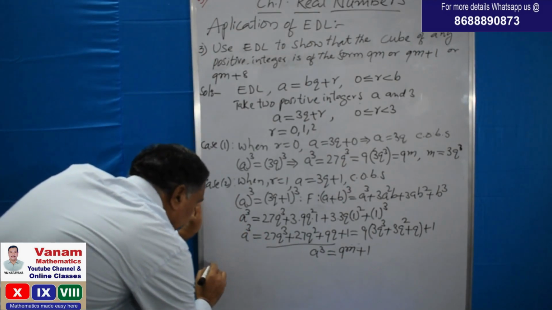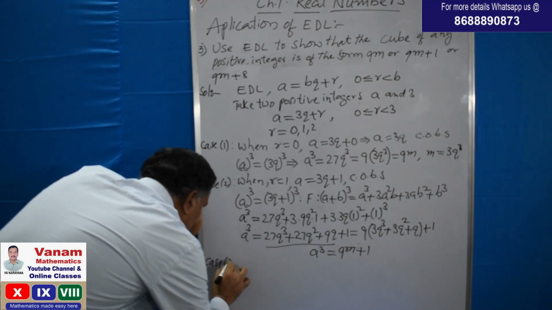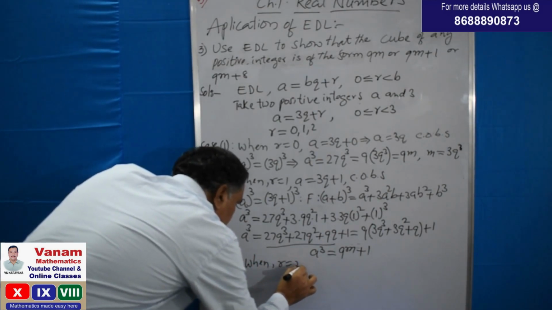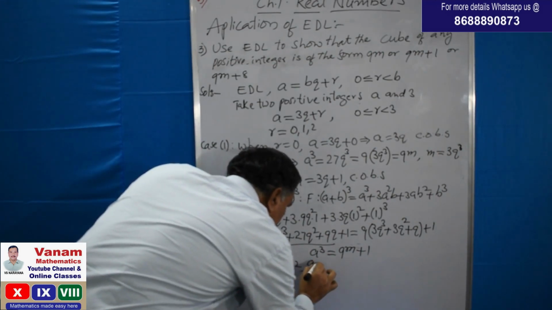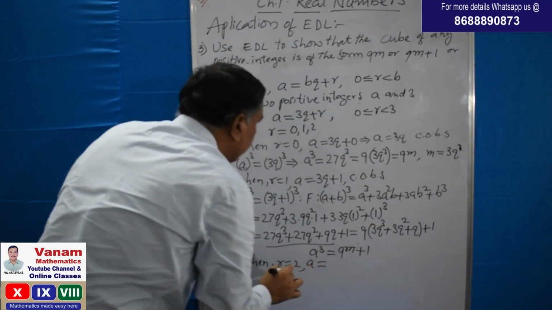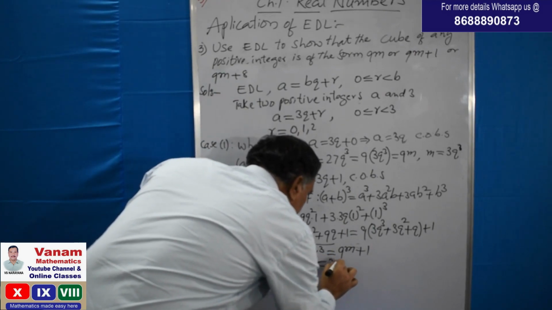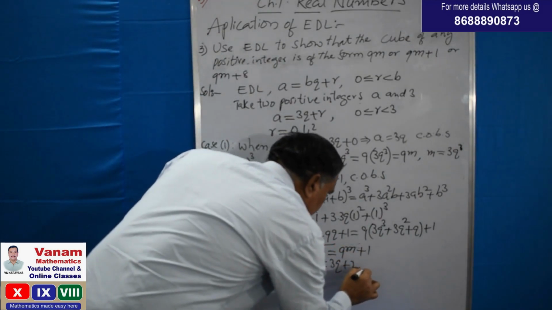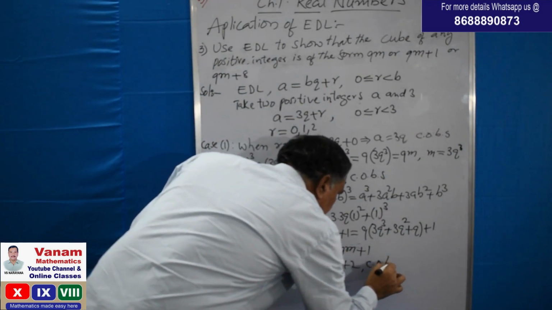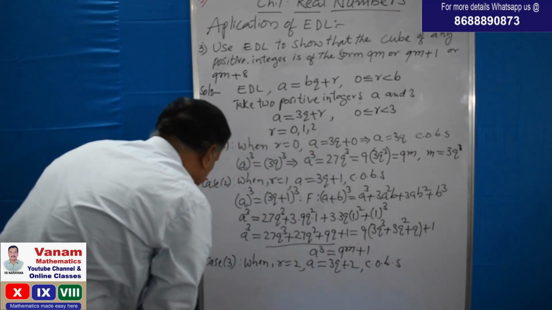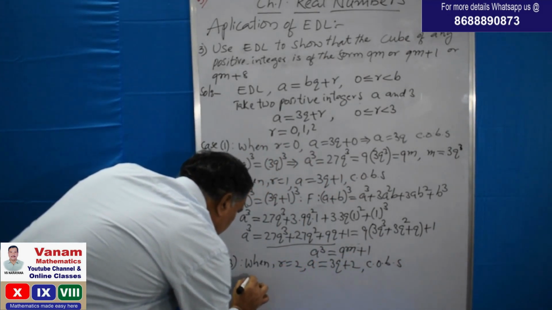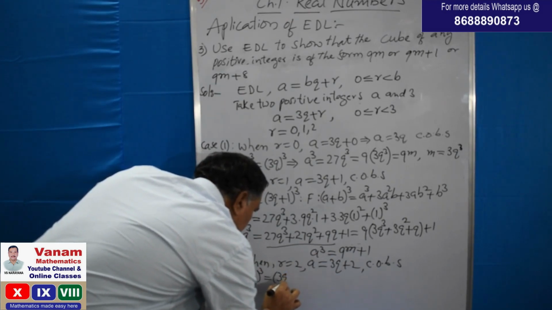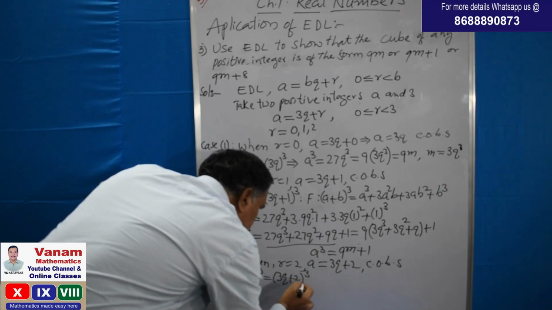See case 3: when r is equal to 2, then a is equal to 3q plus 2. Now cubing on both sides, a whole cube is equal to 3q plus 2 whole cube.